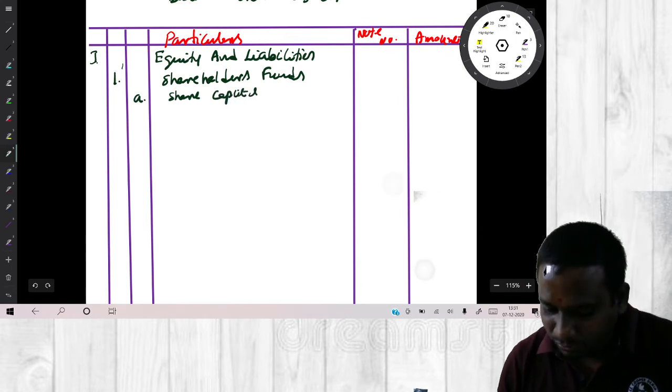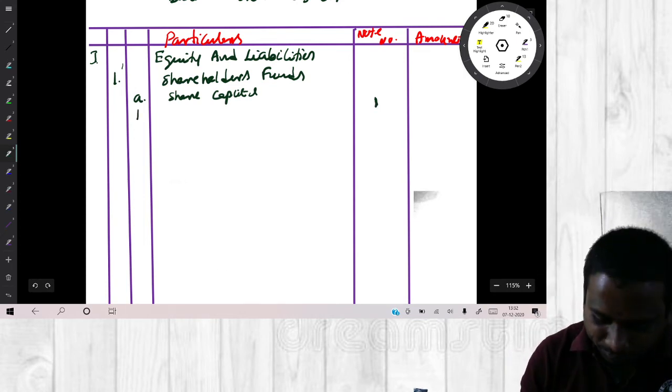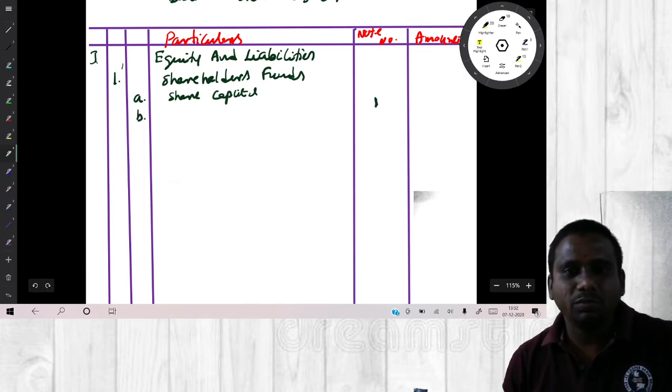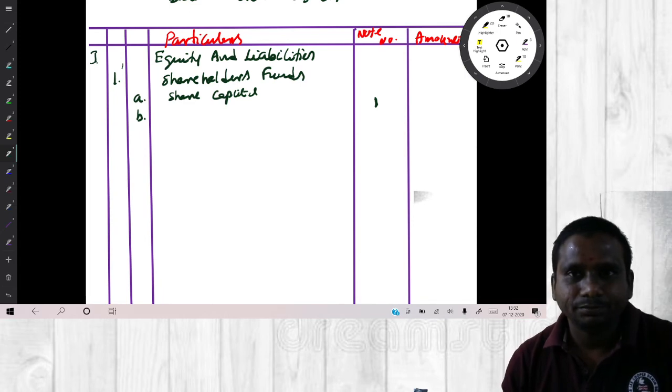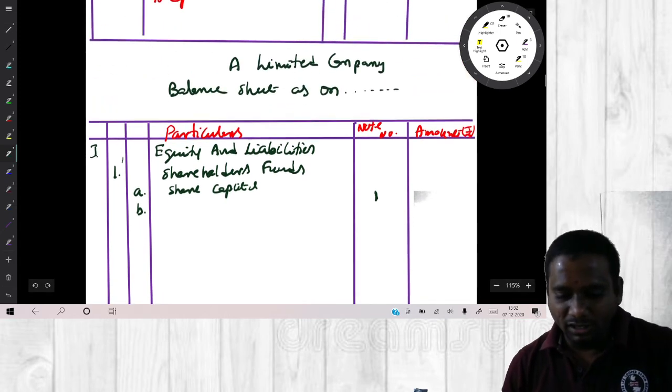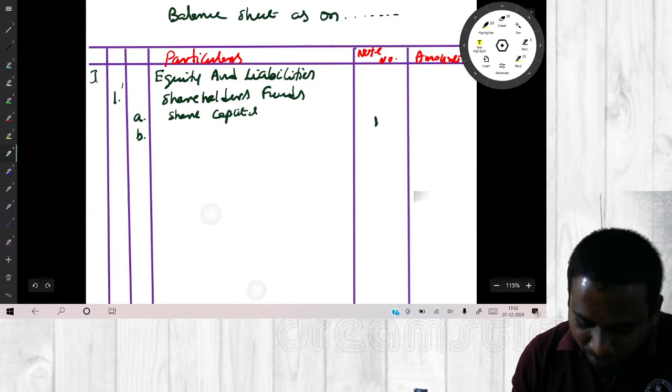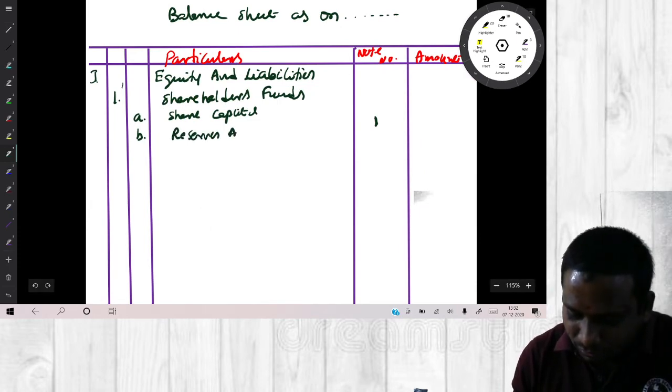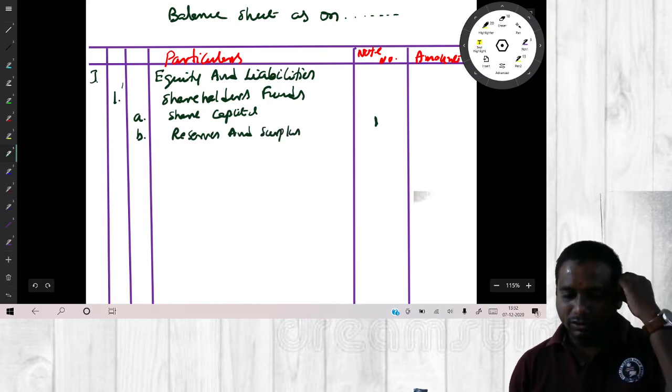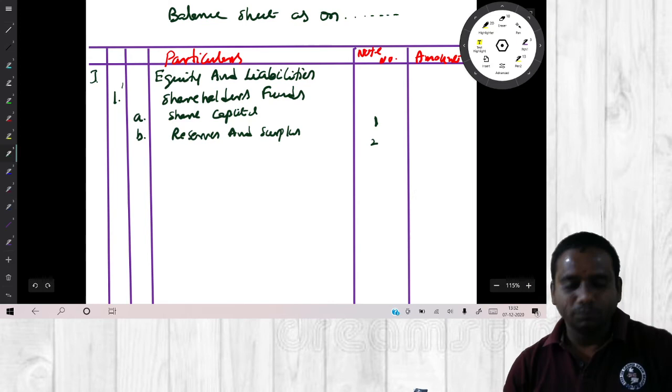For share capital always prepare note number 1. Do you have any reserves and surplus in the problem? Yes, we have. Look at the last entry, capital reserve. So write down reserves and surplus, note number 2. That's it.